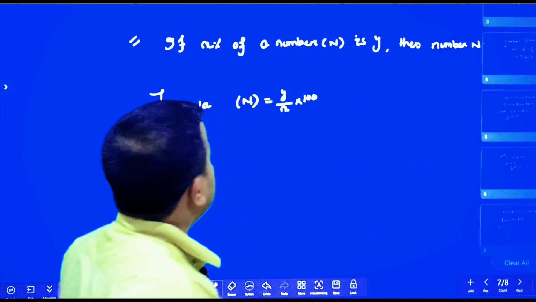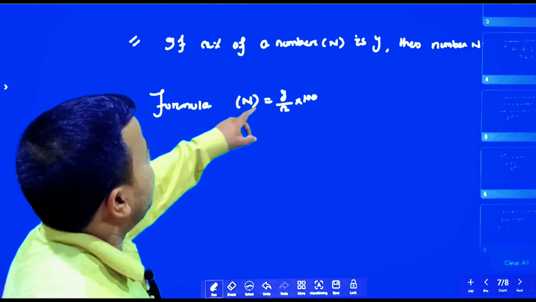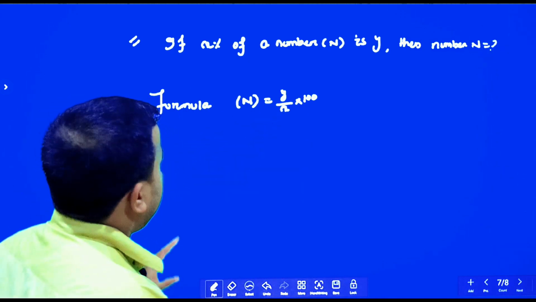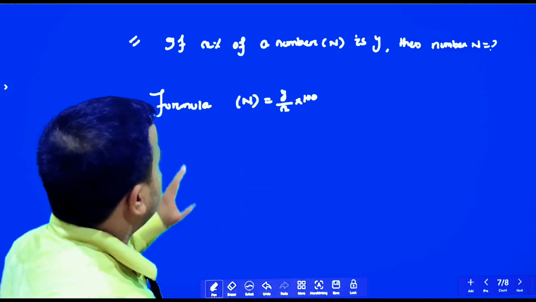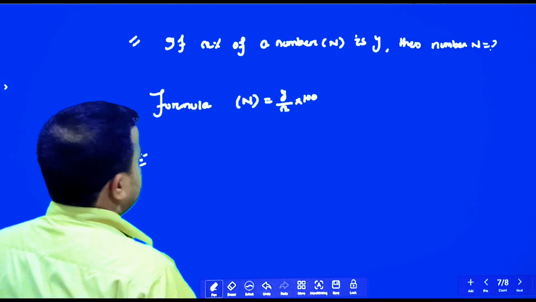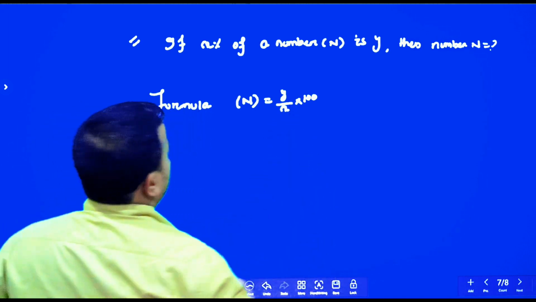Number 4 formula: if x% of a number n is y, then what is the number? Here x and y are given, and you will find the number n. So what will you do? The formula is n is equal to y by x into 100.